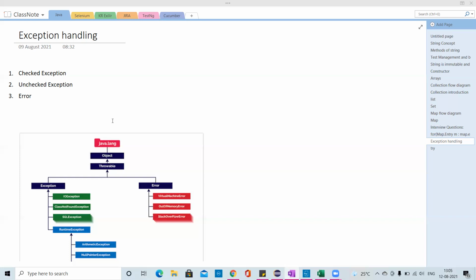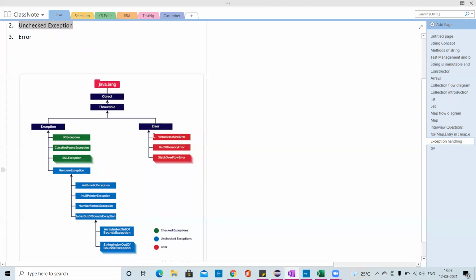An exception, for example, if you're executing some program, causes an interruption in the normal execution of the program. It will terminate if it finds any exception. When we come to exception, the root is the java.lang package. The root is Object and Throwable. You have checked exceptions and unchecked exceptions. So what are checked exceptions, what are errors, and what are unchecked exceptions?